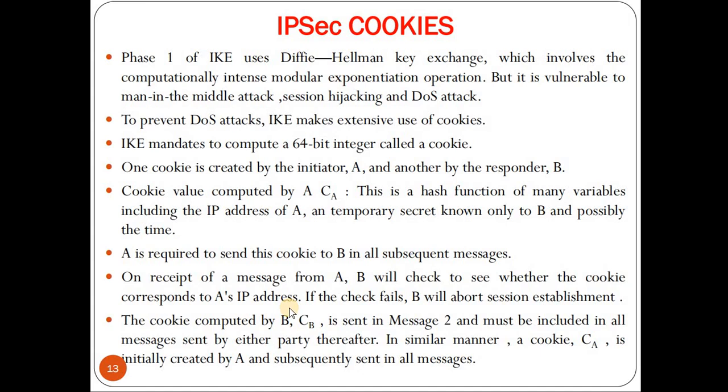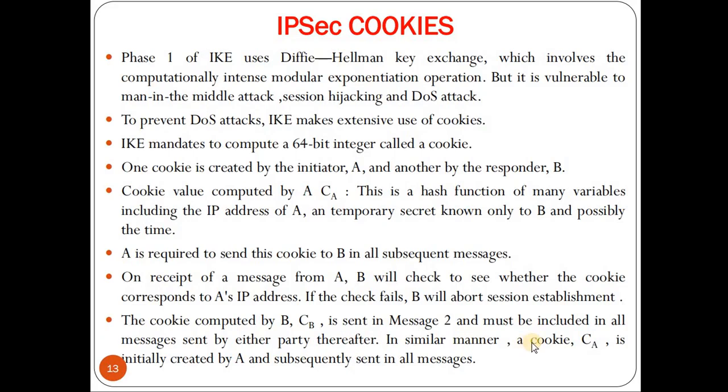In every message, when B receives a cookie, it will check whether the IP address in the cookie is with respect to the IP address of the sender. If the check fails, B will abort the session establishment there itself. The cookie computed by B, represented as CB, is sent in message 2 and must be included in all the messages sent by either party thereafter.